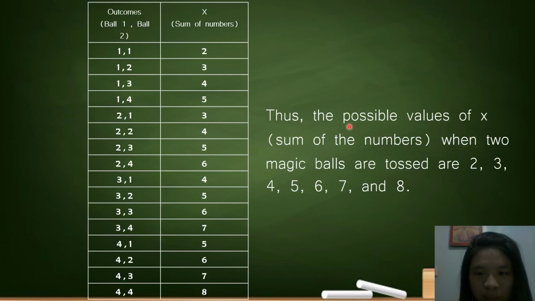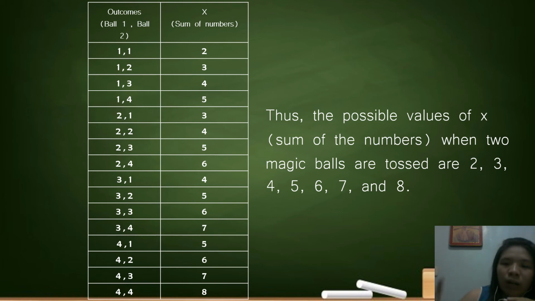So, thus, the possible values of x, or the sum of the numbers when two magic balls are tossed, can be 2, 3, 4, 5, 6, 7, and 8. Those are the possible sums of the two magic balls when tossed in the air.